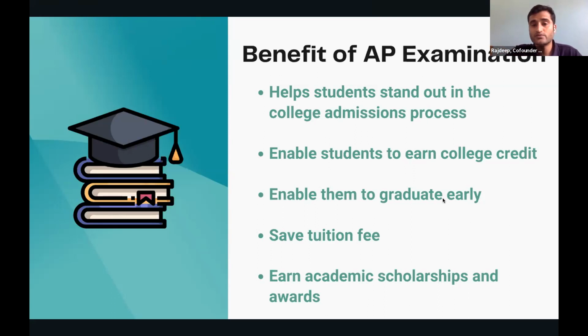But because a lot of students were writing subject SAT, they did not have time, or they were not really looking at writing the AP examination. However, starting last year, March 2021, College Board has taken the subject SATs away from the entire scenario. And now students are left with only one option, which is writing the AP examination, if they would like to showcase that they have done more than what their peers have done.